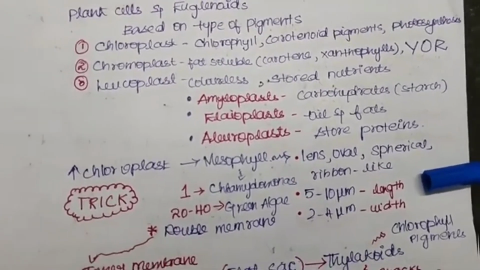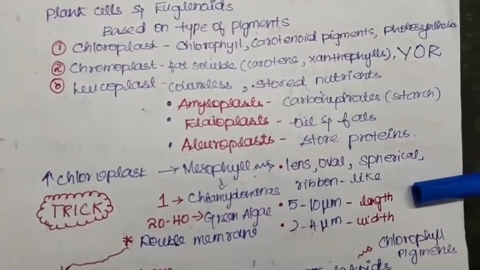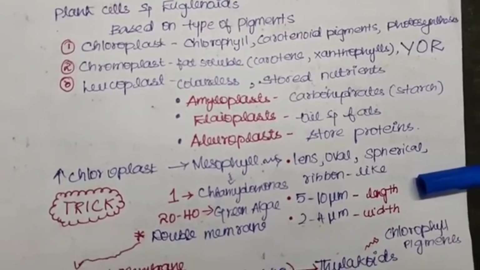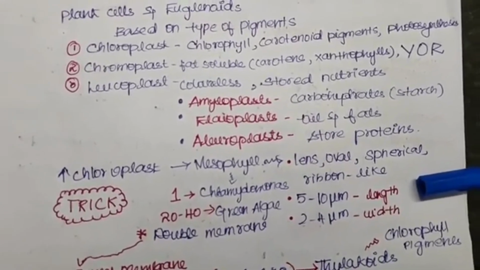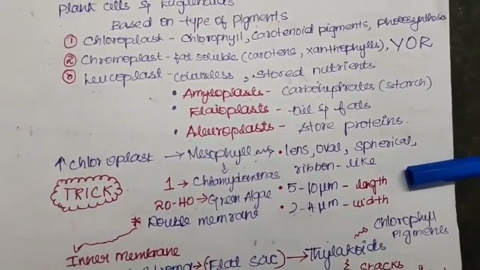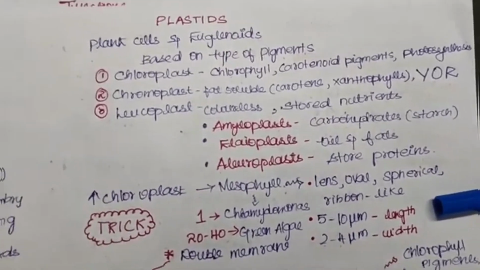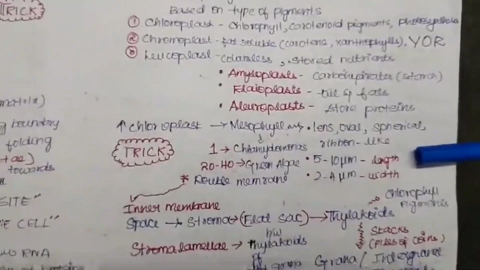One is amyloplast, elaioplast and aleuroplast. This is in the form of storing food. The amyloplast stores carbohydrates, which is starch, and elaioplasts, as the name indicates, store oil and also fat, and aleuroplasts store protein. These are the types of plastid.